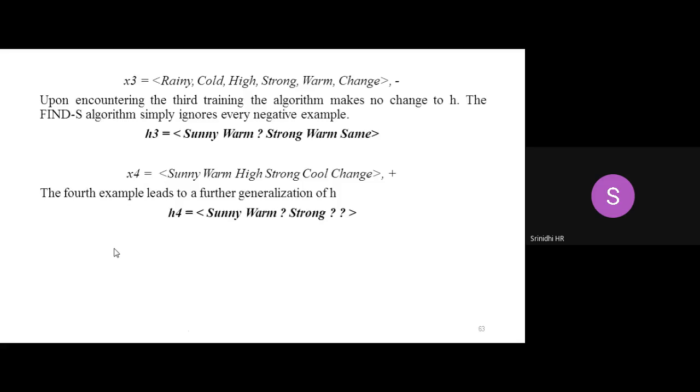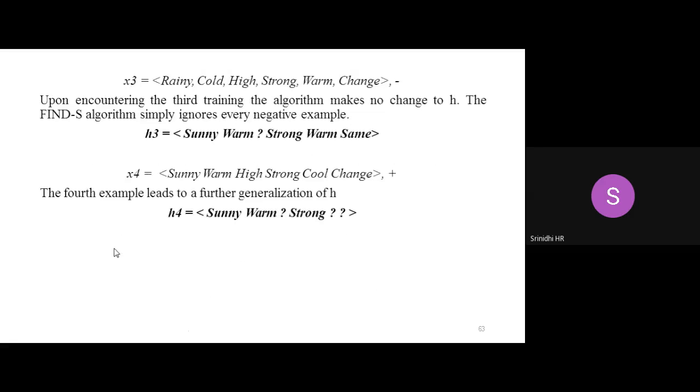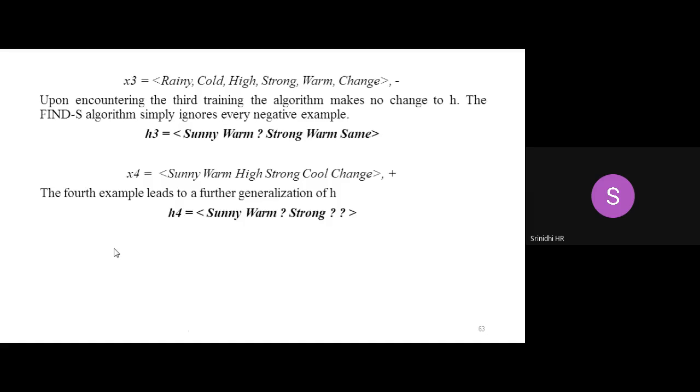I'll compare x3 with h2 here. If I consider h2 with x3, it just neglects the x3 value, this instance, and the hypothesis will remain h2. So h3 will remain the same as h2. There is no change, as it is neglecting the negative example.